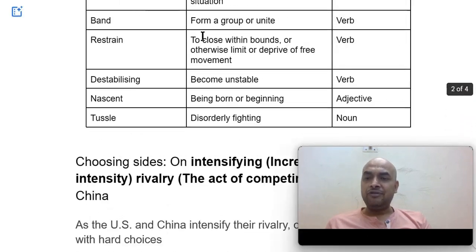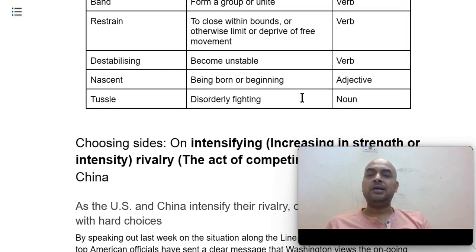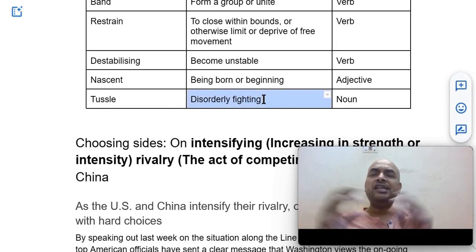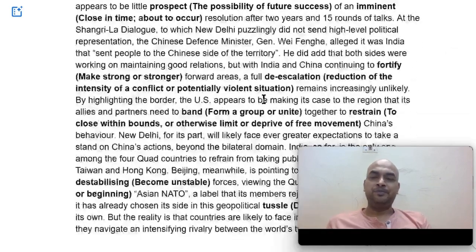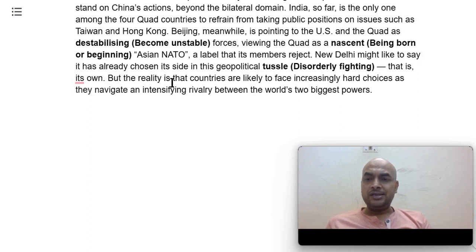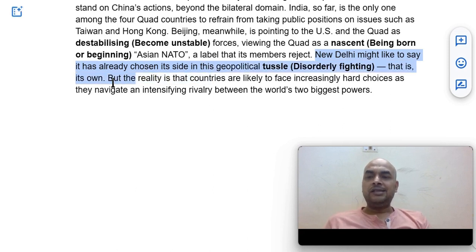And the last word for today is tussle. It's used as a noun, and it means disorderly fighting, the fighting in which there is no order. Anybody is hitting anybody from anywhere. And the use is: New Delhi might like to say it has already chosen its side in this geopolitical tussle that is its own.